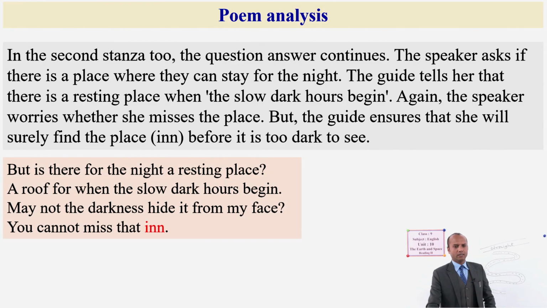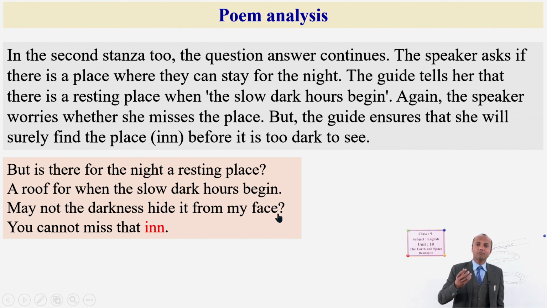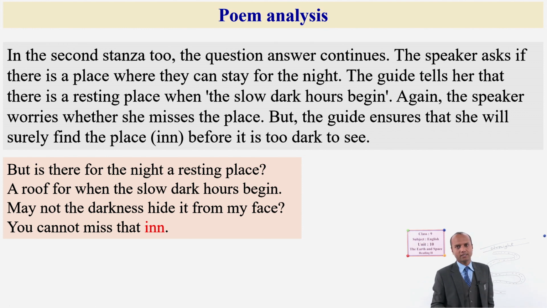So we have already read the poem. In the second stanza, you can read it here. The question-answer continues. The speaker asks if there is a place where they can stay for the night. Okay. The guide tells her that there is a resting place when the slow dark hours begin. Again, the speaker worries whether she misses the place. She is worrying here. May not the darkness hide it from my face? Means I might miss the place. This is the question. But the guide ensures that she will surely find the place before it is too dark to see. No doubt she will find the place to rest there.